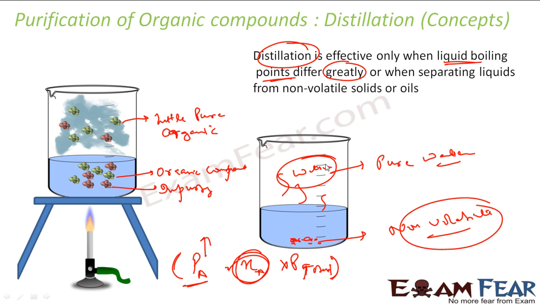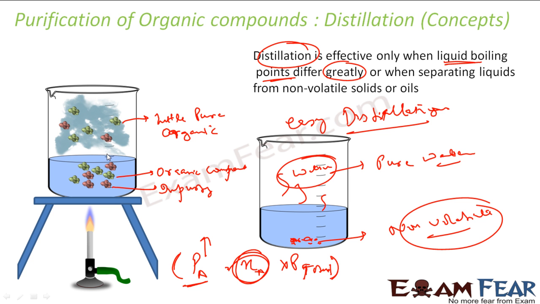But there are scenarios where both compounds are volatile and you want to separate them using distillation. So this is my easy distillation, or basic distillation. I should have started with this only, right? Here you have a volatile and a non-volatile compound. You just heat it, the volatile will go up and you can collect it, cool it down, and you will get the pure volatile compound, while the non-volatile remains here.